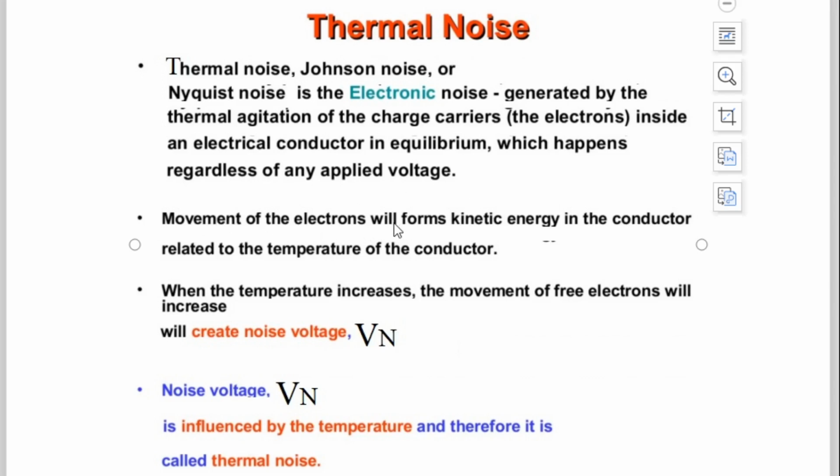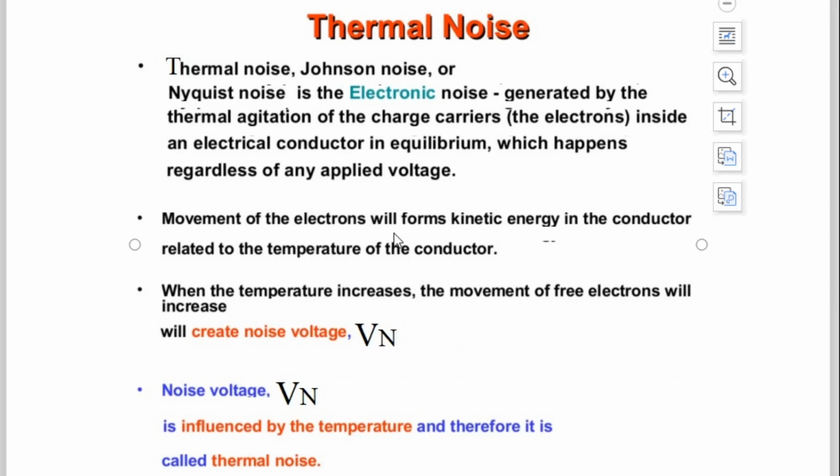Movement of the electrons will form kinetic energy in the conductor, and this movement of the electrons, that is the thermal vibrations, will form kinetic energy in the conductor. So any semiconductor component or resistor is a conductor, and this is related to the temperature of the conductor.